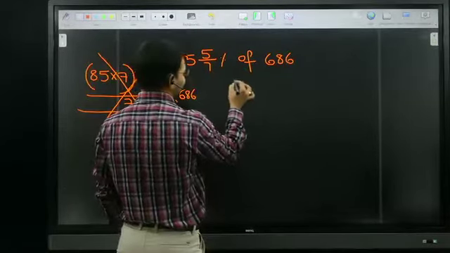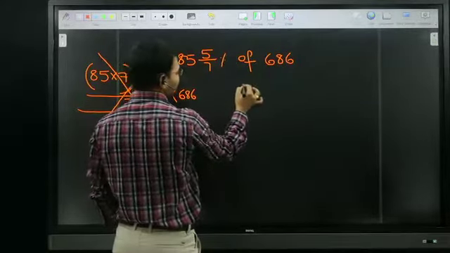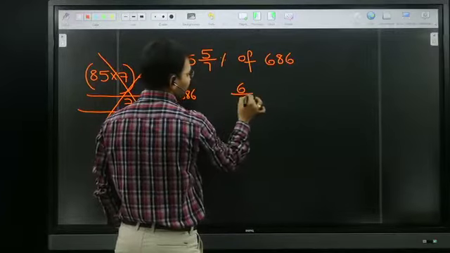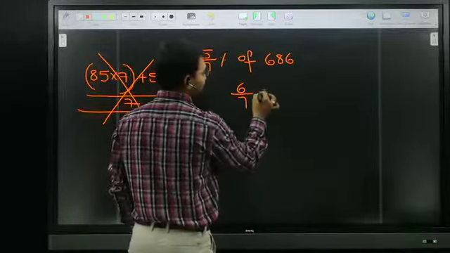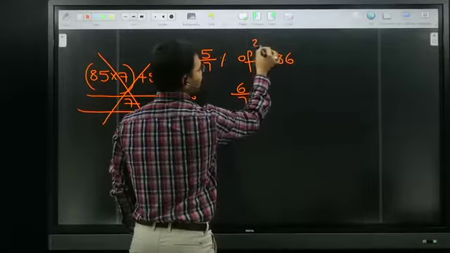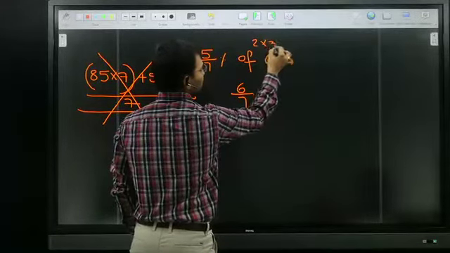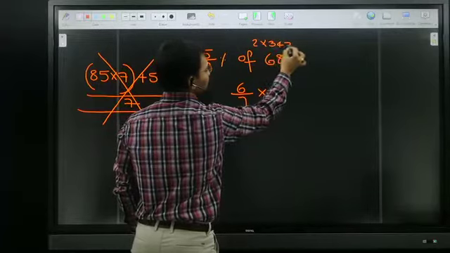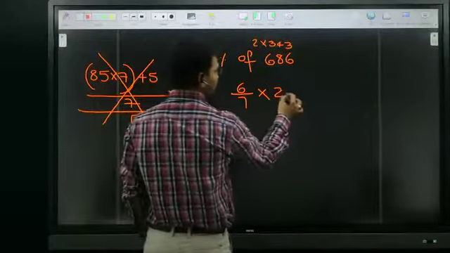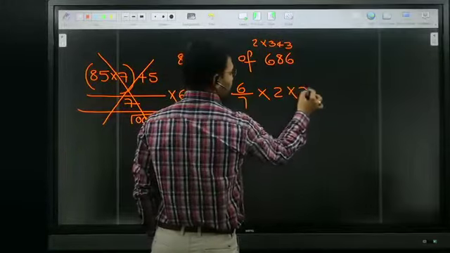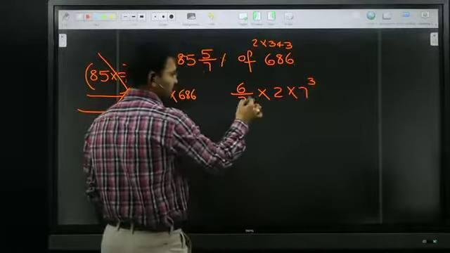85 5 by 7 is what? Which fraction? 6 by 7 fraction. 6 by 7 into 686, I can write as 2 into 343. 343 is which cube? 7 cube. 7 and 7 get cancelled.